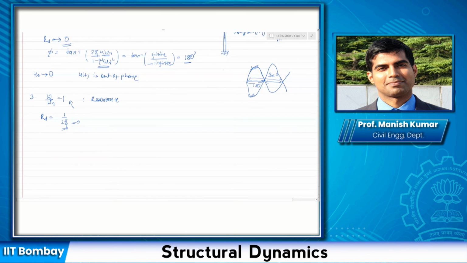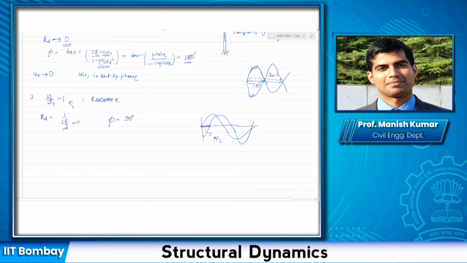And what happens to the phase? Well, the phase angle becomes 90 degrees, so it is basically lagging by 90 degrees. As it goes here, it starts, and after 90 degrees it reaches 0 and so on. Something like this. So this actually corresponds to a phase angle of 90 degrees.